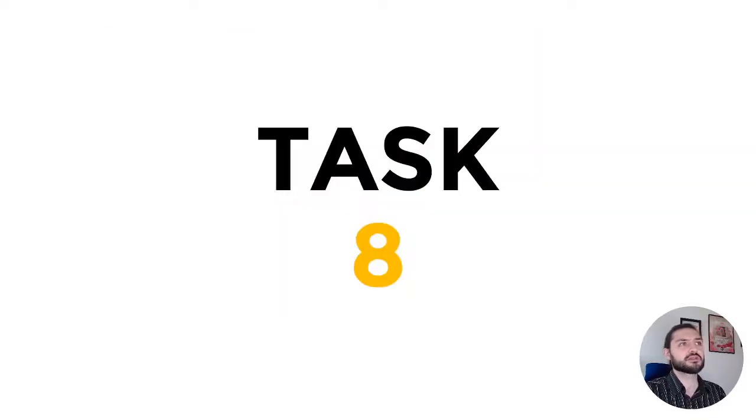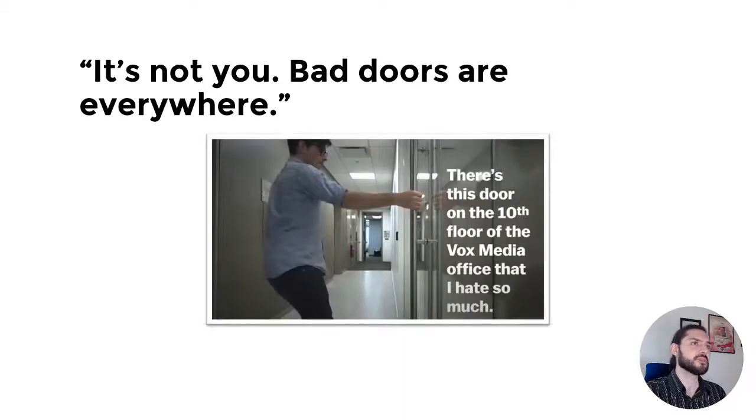So I'm now going to assign you task 8. I'm going to encourage you to watch a short Vox documentary that I stumbled across, which is an interesting dive into the Norman door. Once you've watched that, we'll return to define what an affordance and a signifier are, and how these can be used in practice.